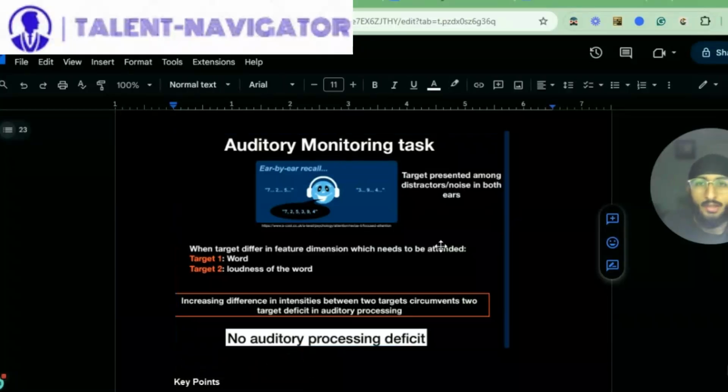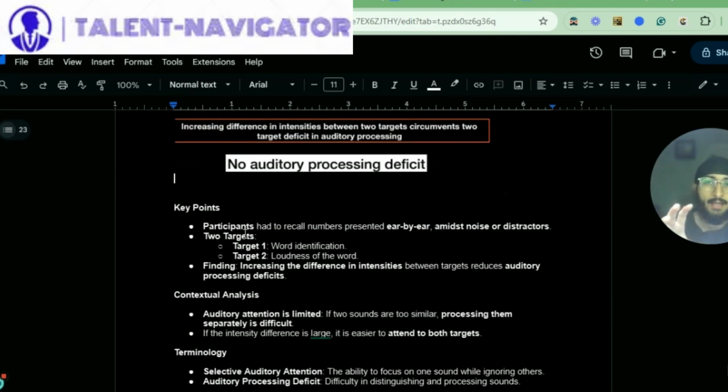So, auditory monitoring task. This is the ear-by-ear call that I discussed in the previous video. Targets are presented among distractors or noise in both ears. The targets differ in the feature dimension which needs to be attended: target 1 is the word and target 2 is the loudness of the word. Increasing the difference in intensities between the two targets circumvents the two-target deficit in auditory processing. No auditory processing deficit. So this was the slide provided here, and now we need to discuss it.